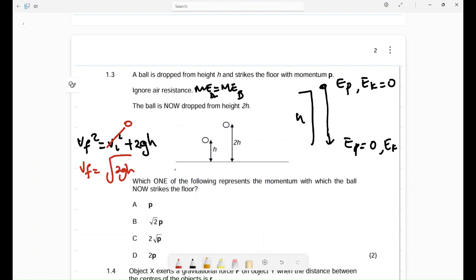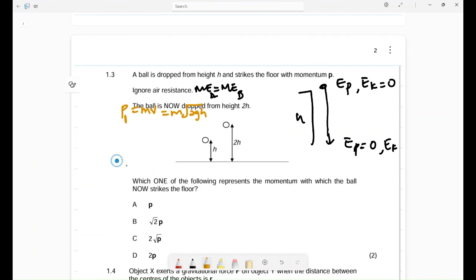Now that I have VF, my momentum p is equal to mass times velocity. This one is actually p1. The first one I'll call p1 and this one will be p2. But what is my velocity there? Mass m, which is still equal to m, times velocity, which is the square root of 2gh. So this is my first momentum. Now let's try to find momentum 2.